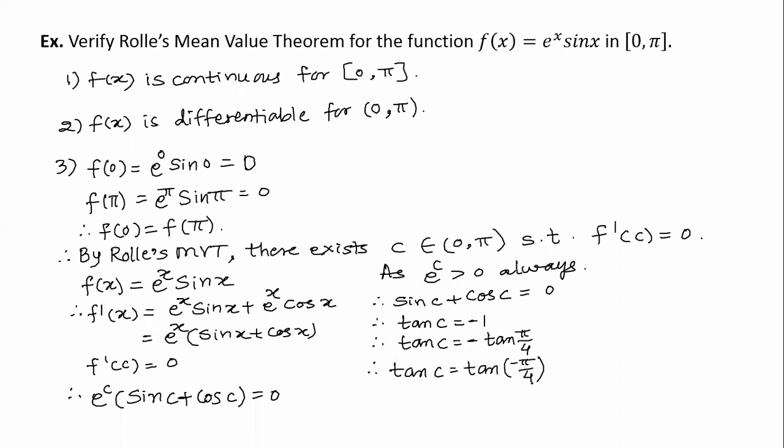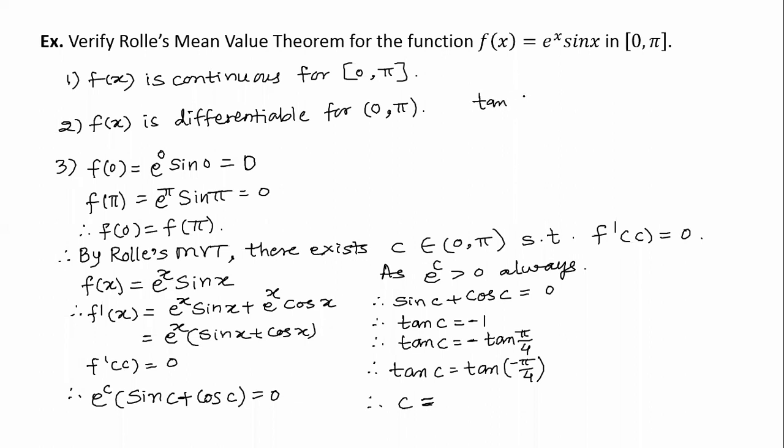We know tan of minus theta is minus tan theta. And therefore, we can say c is equal to, now what is the period of tan? 2 pi or pi? 2 pi is the period of any trigonometric function, but my question is, is pi the period of tan?